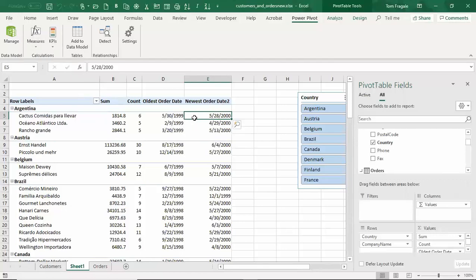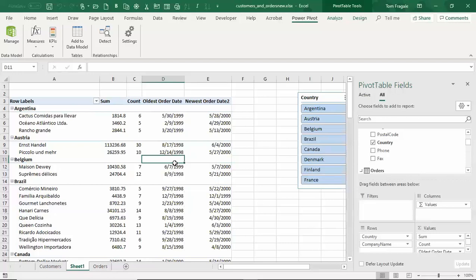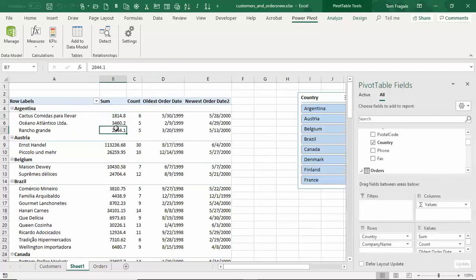Now, another great benefit of the PowerPivot is something that's called a KPI. KPI means Key Performance Indicator. It's actually a visual tool. I'd like to show you how to make a KPI. Now, it's kind of weird. A KPI has to come from a measure. So even though I have the sum here, I did that the normal way, I'm going to make another sum that will be a measure so I can then make that into a KPI.